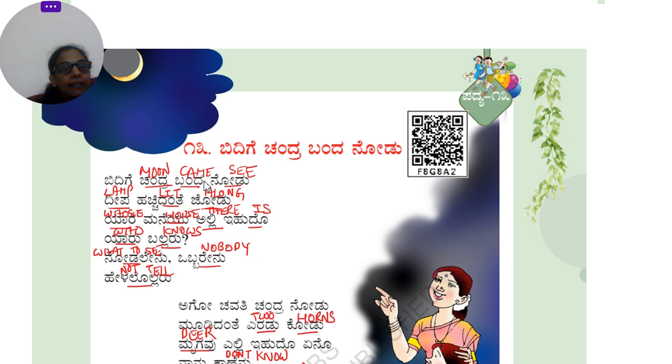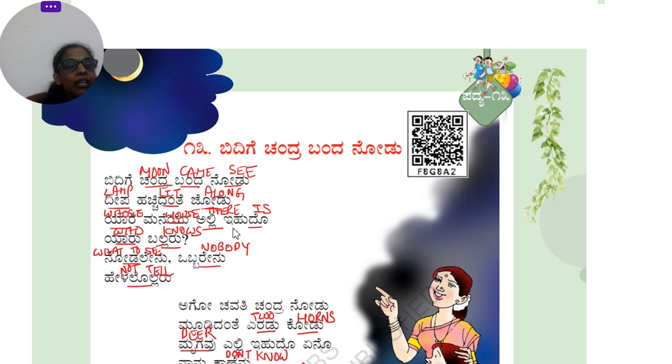Bidige Chandra Banda Noodu. Bidige, as I already mentioned, is the second day after no moon. The moon is visible on the second day after the no moon. Even in the picture you can see that only a little bit of the moon is visible. Deepa Hachi Dante Jodu. The moon has come along with a lit lamp, meaning there is some light coming out from that moon. The second day after no moon, the moon is visible and he has come along with a lamp lit.